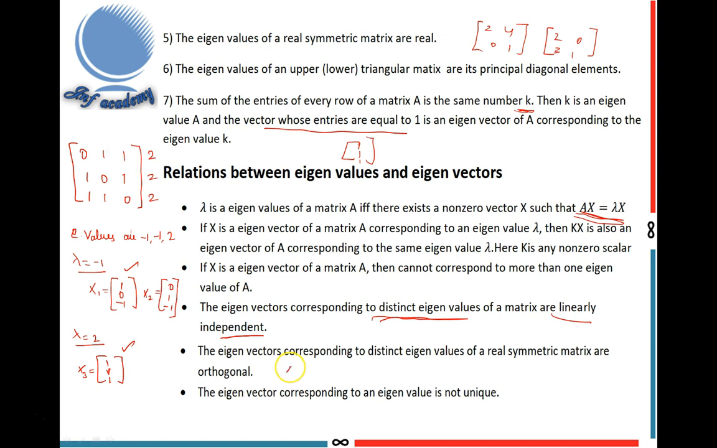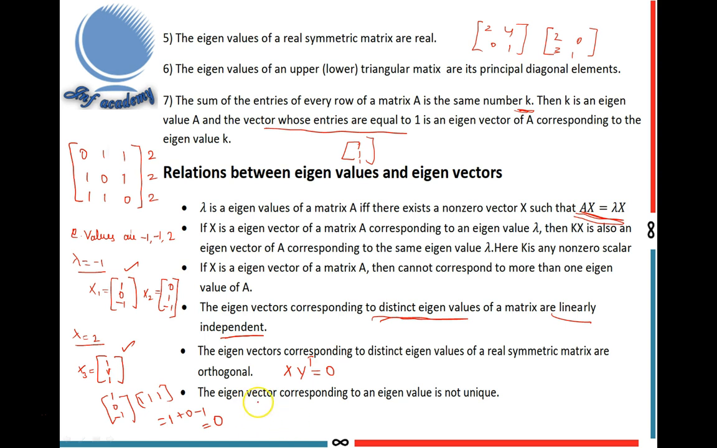What is the orthogonal definition? x and y are said to be orthogonal if x y transpose equals 0. These two are orthogonal because these eigenvectors correspond to distinct eigenvalues. We don't take the other two because they are eigenvectors of the same eigenvalue. So x1 is 1, 0, minus 1, and x3 transpose is 1, 1, 1. Multiplying these two, we get 1 plus 0 minus 1, which is equal to 0. So x1 and x3 are orthogonal.